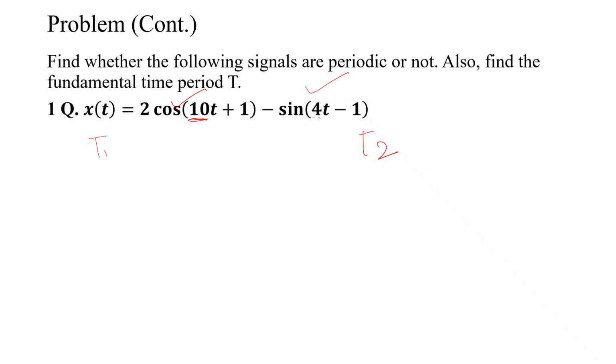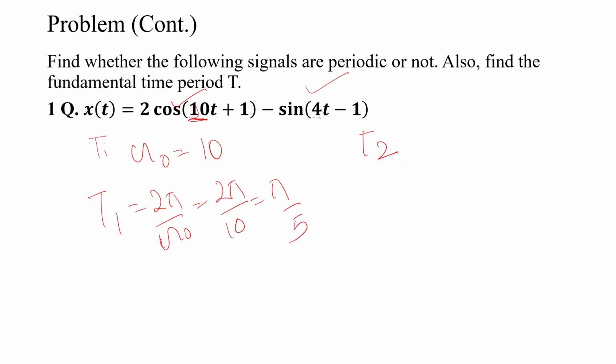Okay, so now first, omega naught is equal to 10. So T1 is equal to 2 pi by omega naught, so it is 2 pi by 10, or pi by 5. Here omega naught is equal to 4. T2 is equal to 2 pi by 4, or pi by 2.